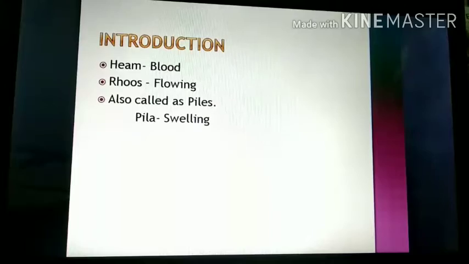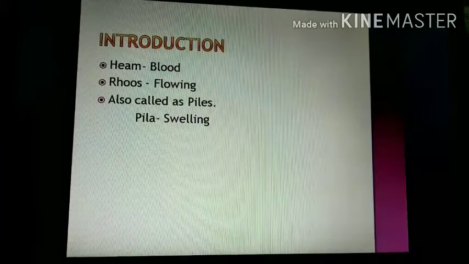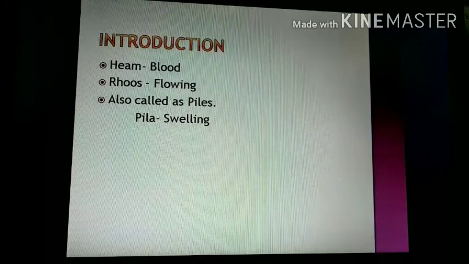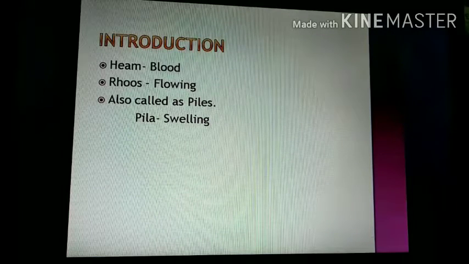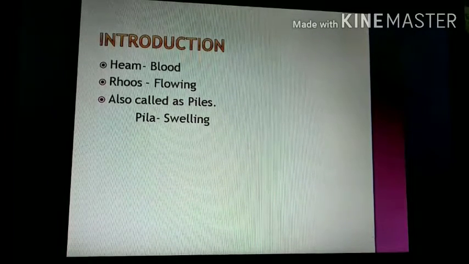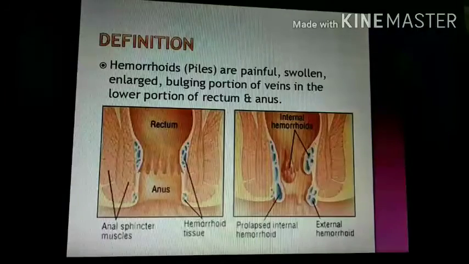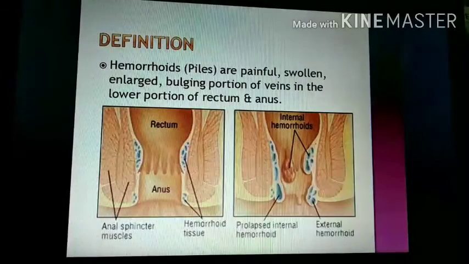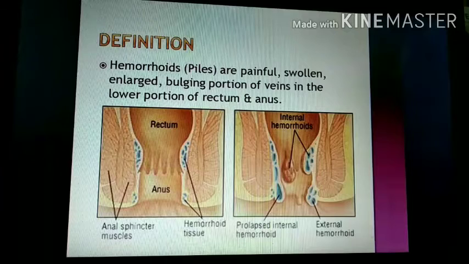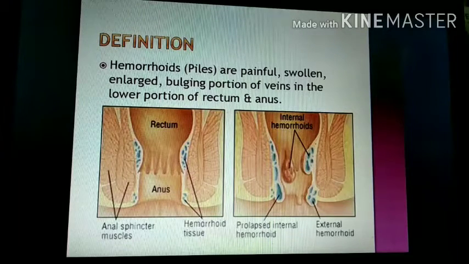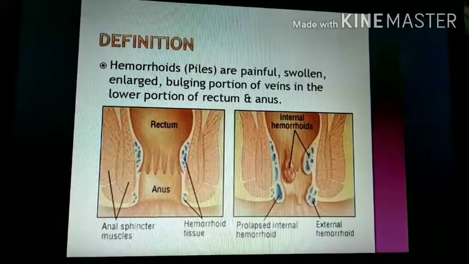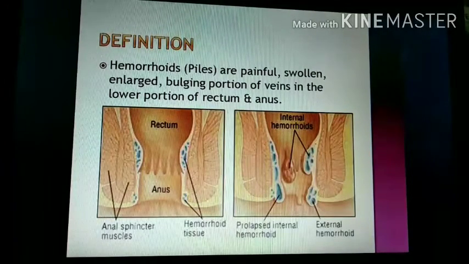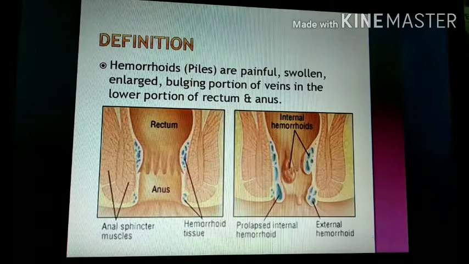Then next is introduction. As the term hemorrhoid, hem means blood, rous means flowing. Hemorrhoid is also called pile. Pila means swelling. So what is hemorrhoid? Hemorrhoids are painful, swollen, enlarged, bulging portions of vein. Which vein? The hemorrhoidal vein, you can also say rectal vein. These are the bulging portions of the vein in the lower portion of the rectum or the anus.